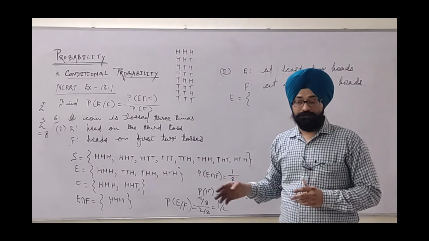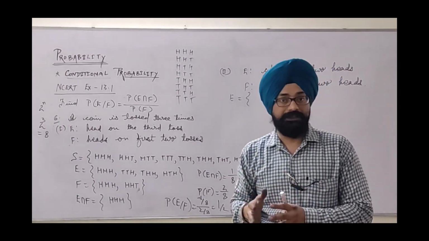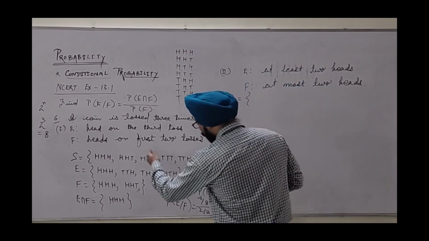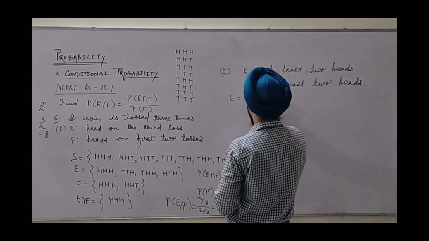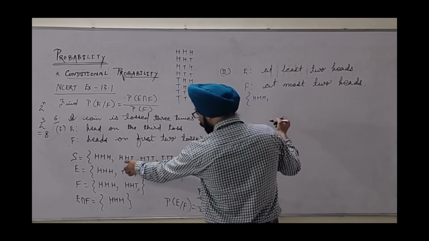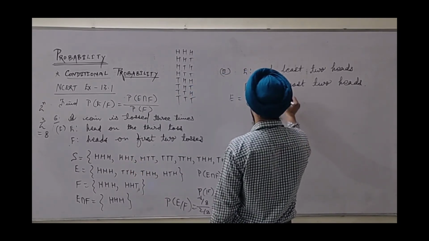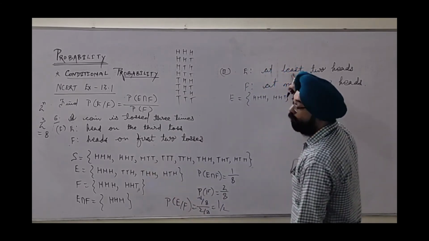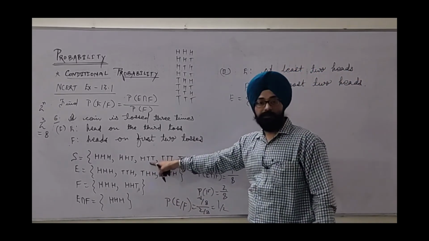We have to consider all cases where 2 heads or 3 heads are included. Triple H is one condition with 3 heads. Double H T will also be taken. HTT cannot be taken, as at least 2 heads are given. So H double T will be avoided.